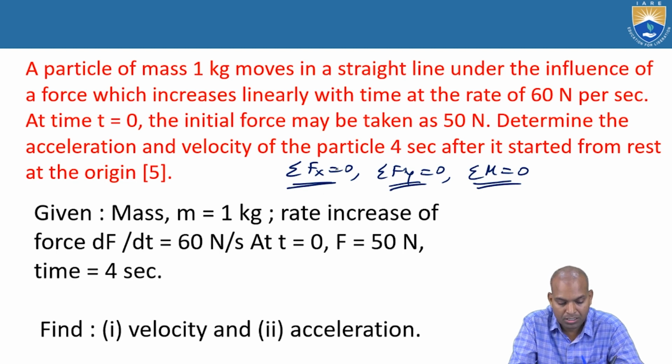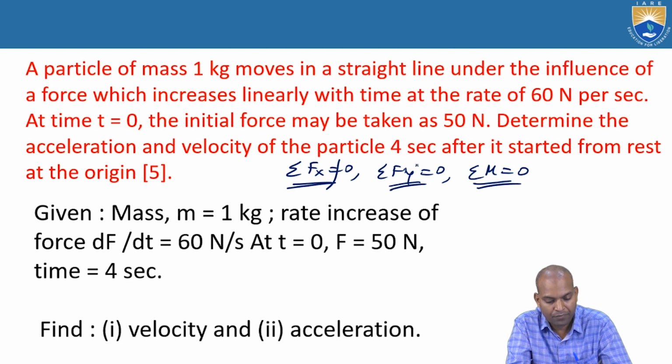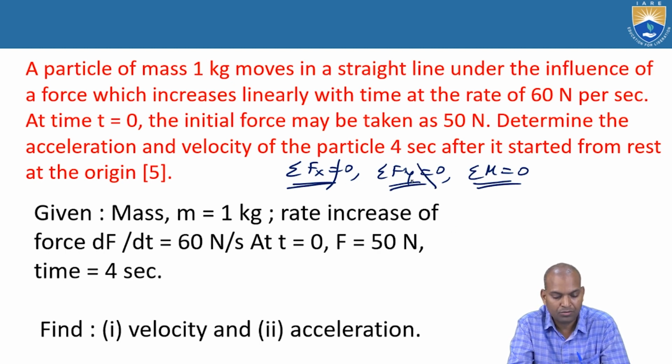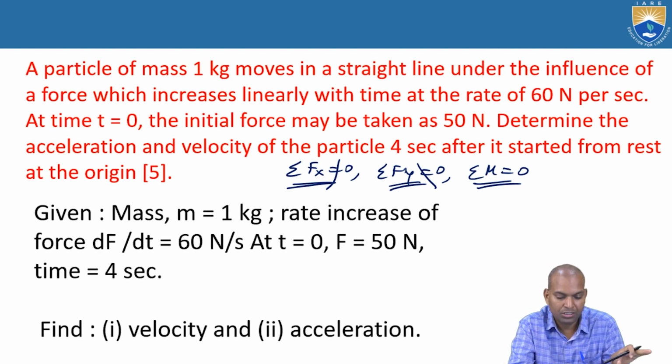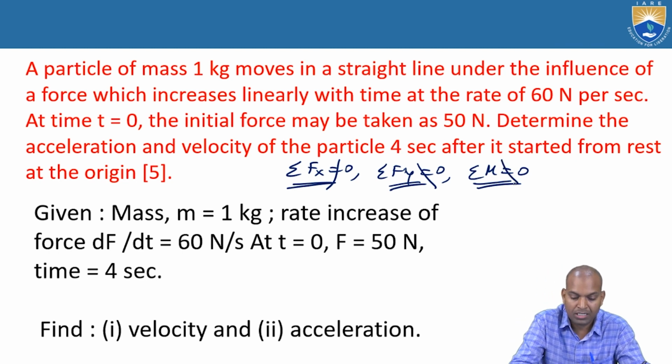If sigma Fx is not equal to 0, sigma Fy equal to 0, sigma My equal to 0, that means vertically there is no motion, there is motion in the horizontal direction, and momentarily there is no rotation. Or if sigma Fy is not equal to 0, sigma Fx is not equal to 0 and sigma M equal to 0, that body has no rotation, but it is having horizontal motion and vertical motion also. If all three are not equal to 0, then the body is moving in horizontal, vertical and rotation also.